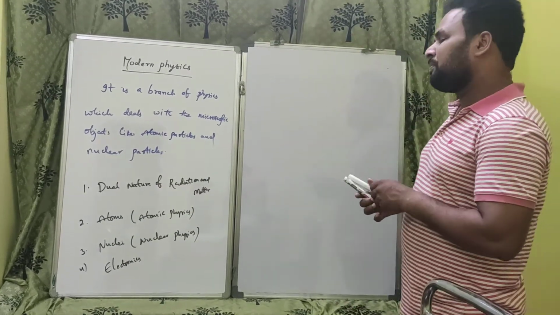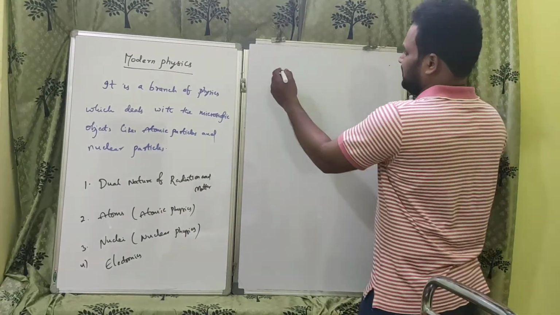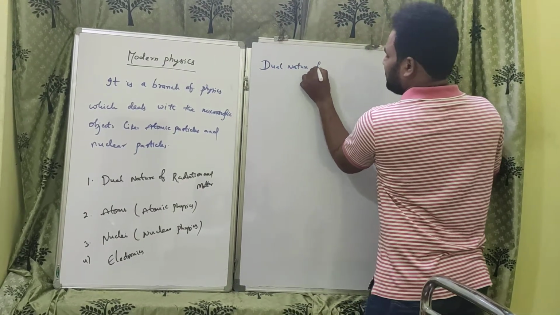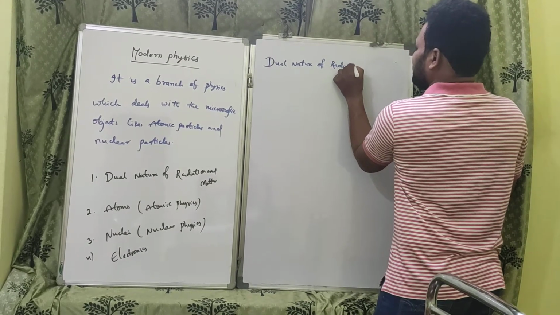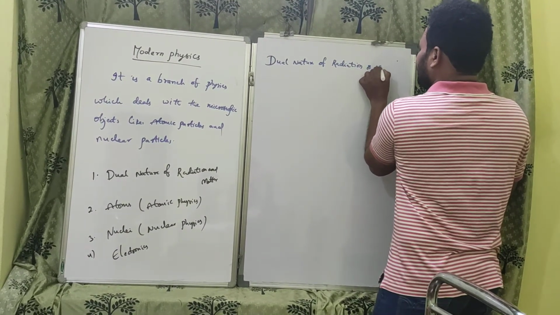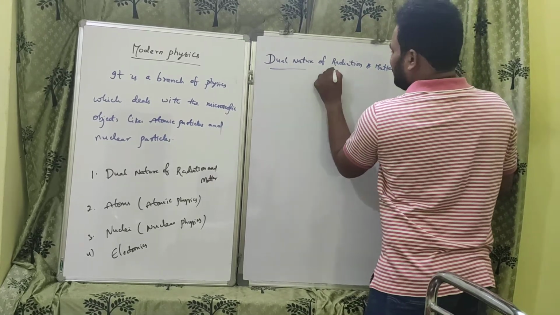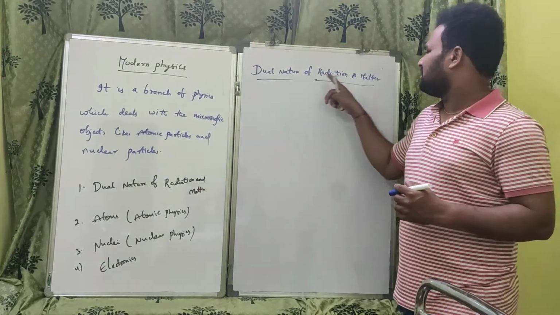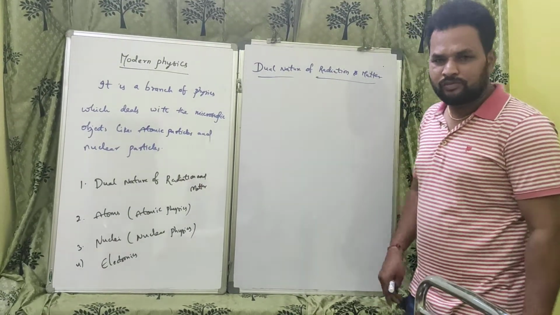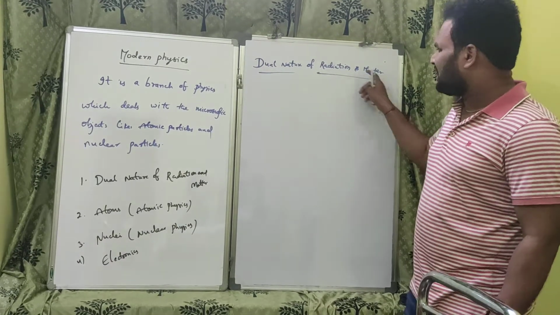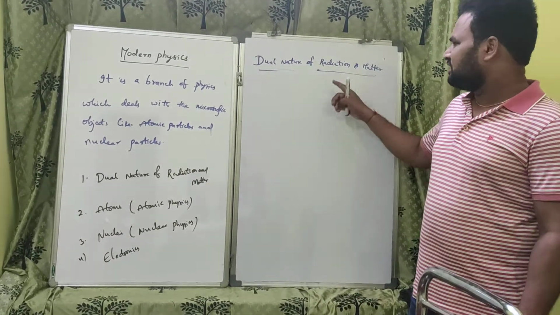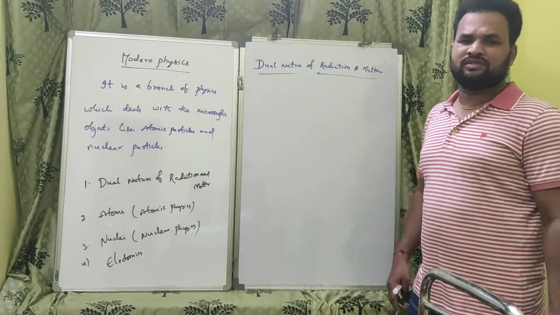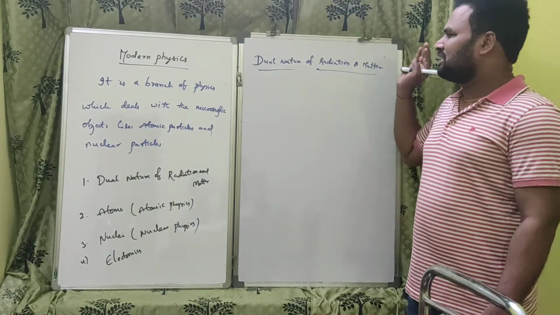Now our present topic is dual nature of radiation and matter. Do you understand the word dual nature of radiation and matter? That indicates radiation has a dual nature and matter has a dual nature. We have to prove radiation has a dual nature, matter has a dual nature. That indicates radiation behaves like a particle and in wave nature, matter behaves like a particle and in wave nature. So that we have to prove from this lesson.